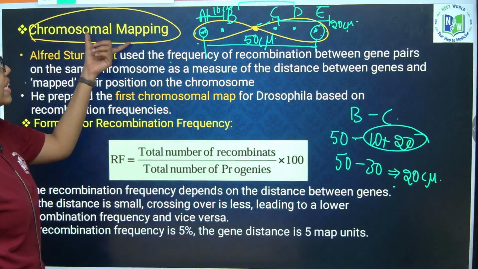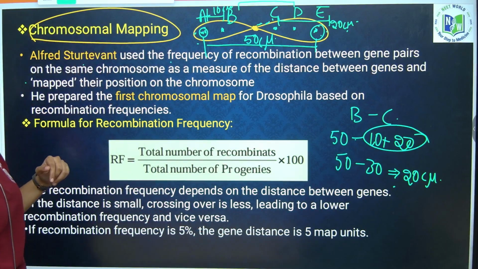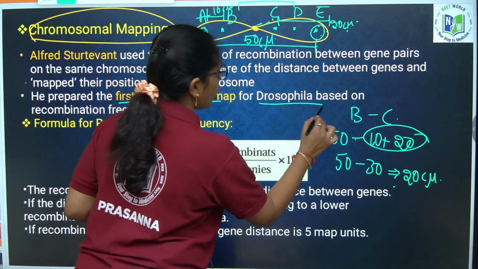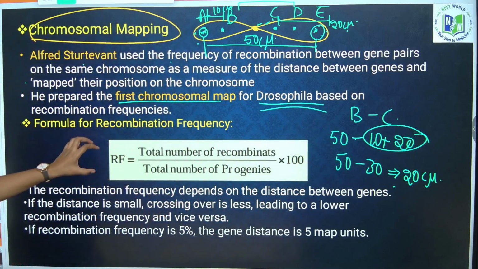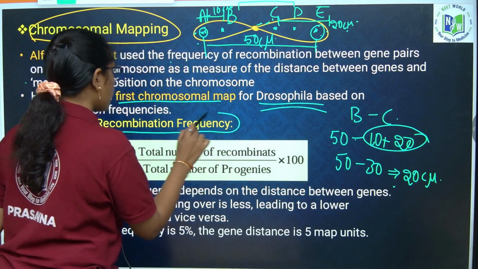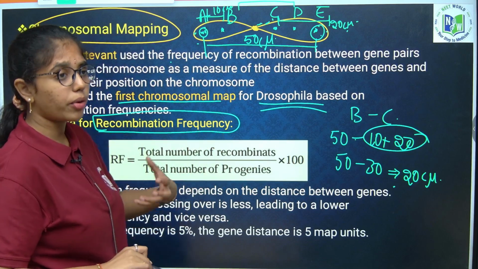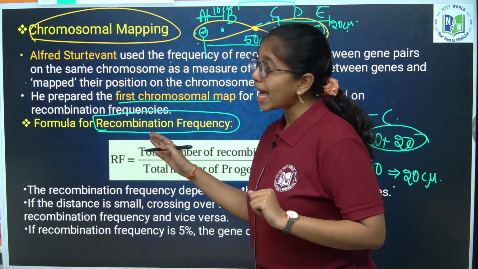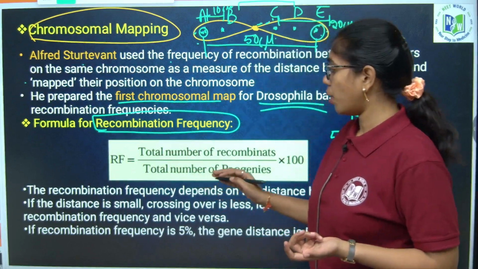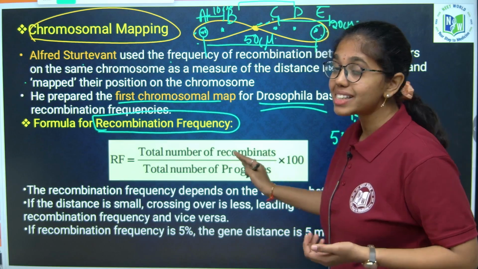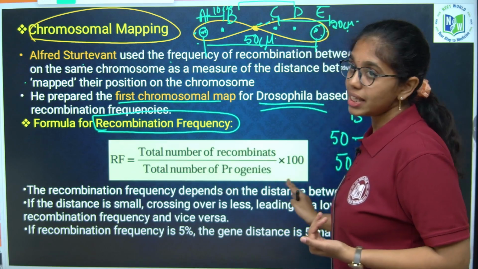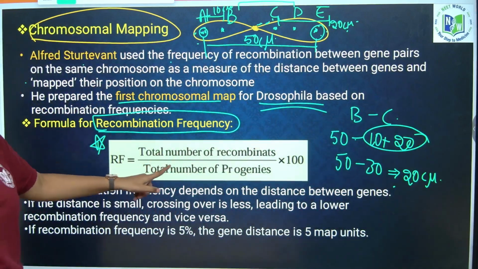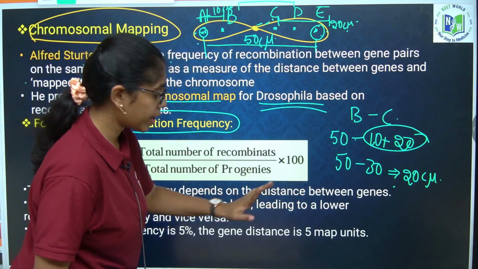So who discovered chromosomal mapping? Alfred Sturtevant, and he first gave the chromosomal map from Drosophila only. To calculate the recombination frequency of gametes from the F1 generation, there is a formula: total number of recombinants by total number of progenies into 100. What is that formula? Total number of recombinants by total number of progenies into 100.